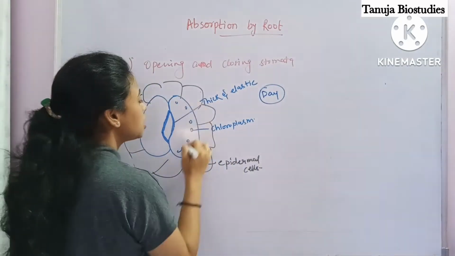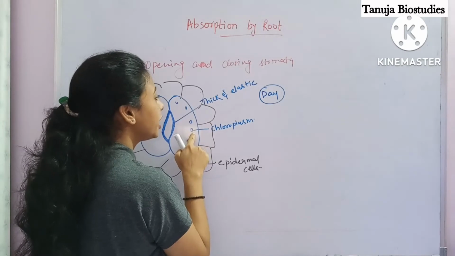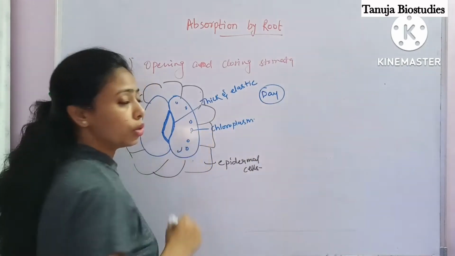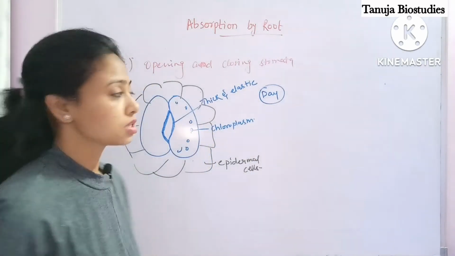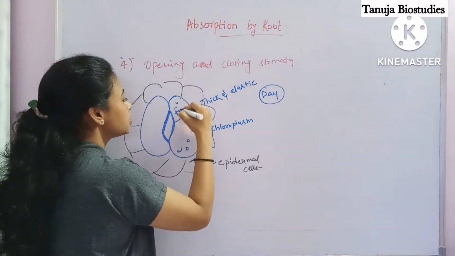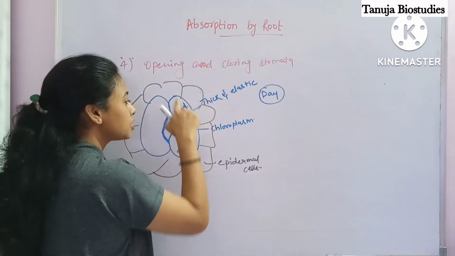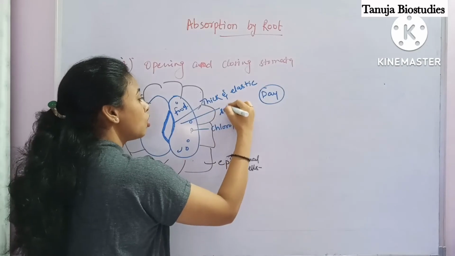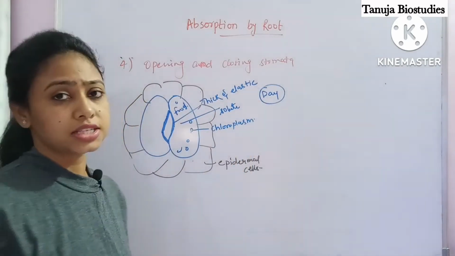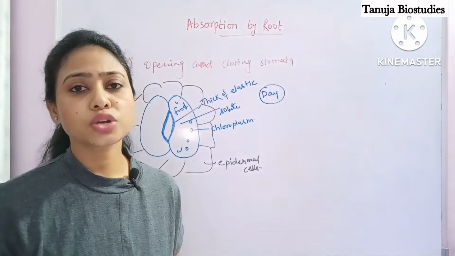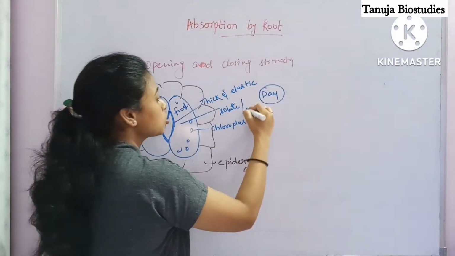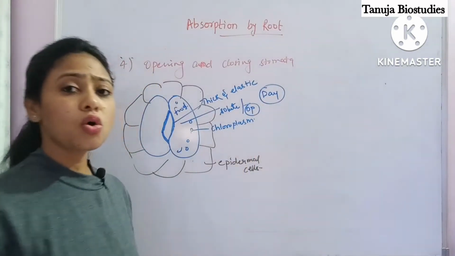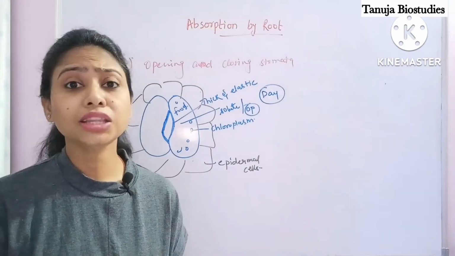These are chloroplasts. They take the sunlight and make food by the process of photosynthesis. Now, due to the formation of food inside this guard cell, there is so much solute present in the guard cell. Due to the high concentration of solute, the osmotic pressure will also increase. Now it will demand water.